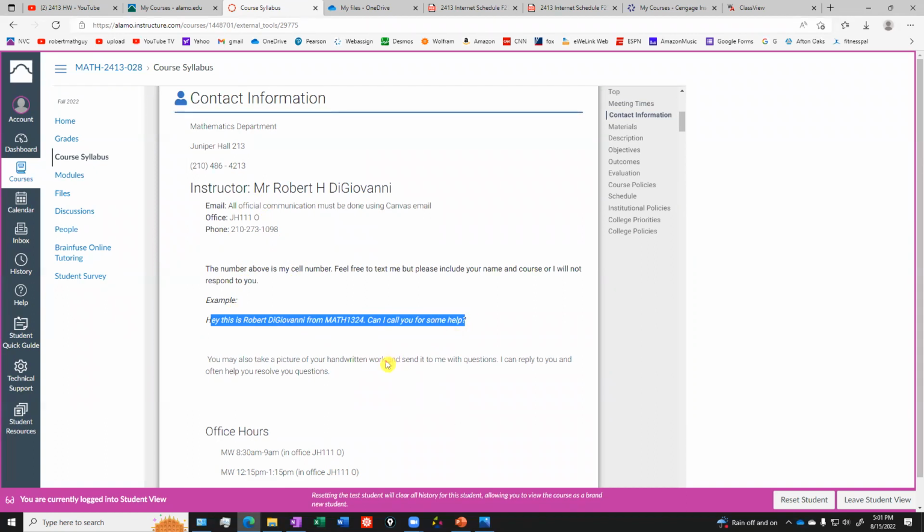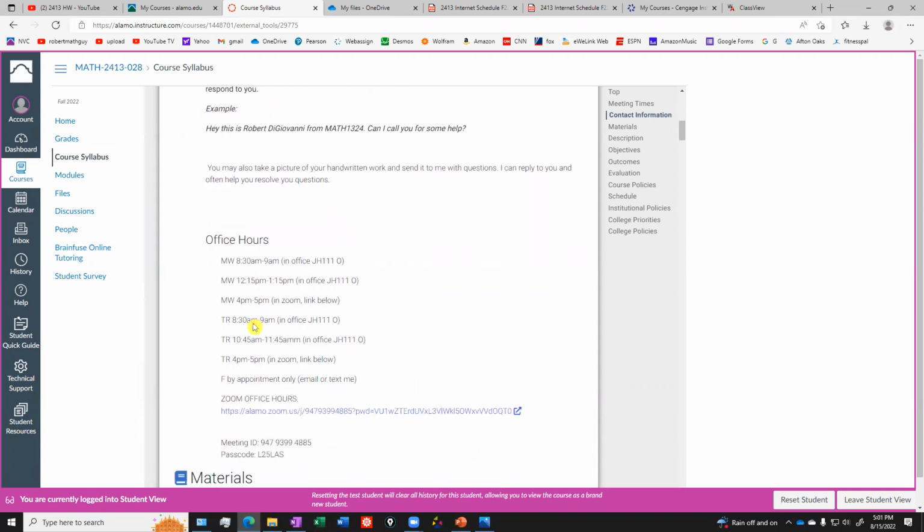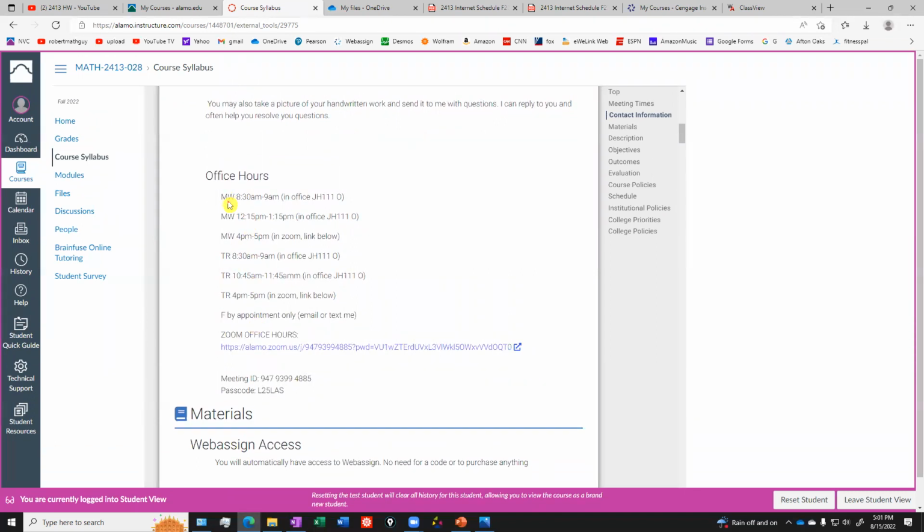I recommend that if it's a math question, you take a picture of the actual problem and the work. So if you're working on a problem and you can't figure it out, take a picture of the problem, take a picture of what work you've done, if any, and then just tell me what's going on. That way, if I'm out shopping at the grocery store, I can look at the problem. I don't have to look it up myself, and it makes it a lot easier for me to give you immediate feedback.